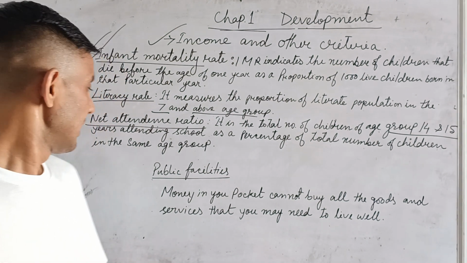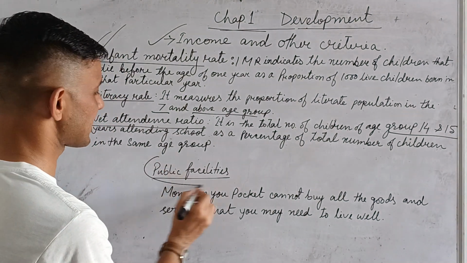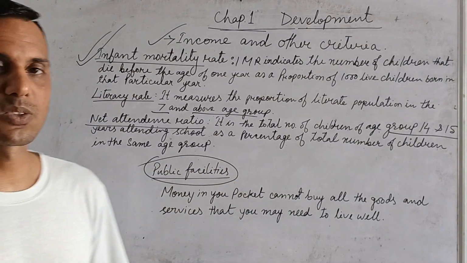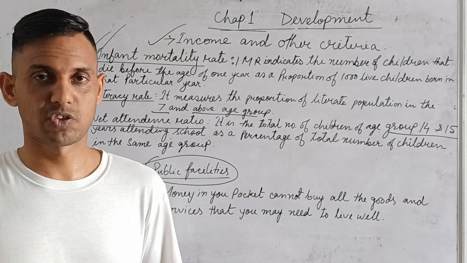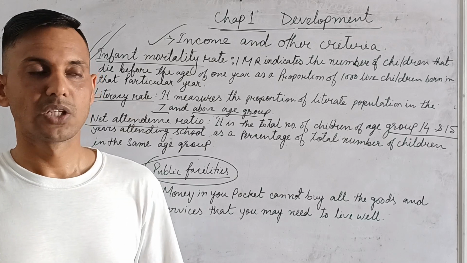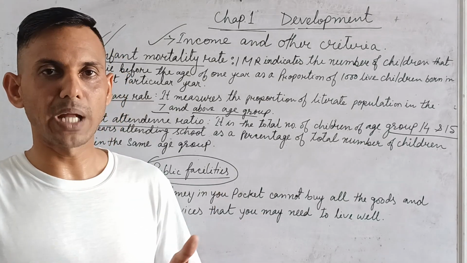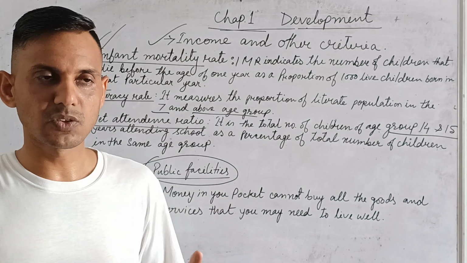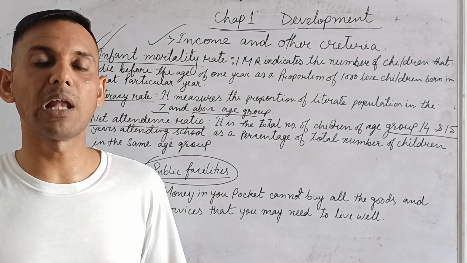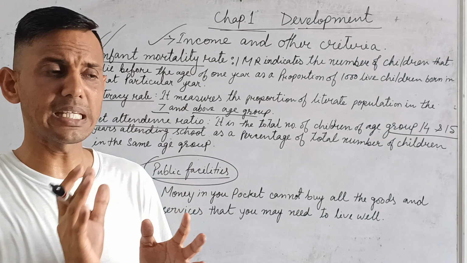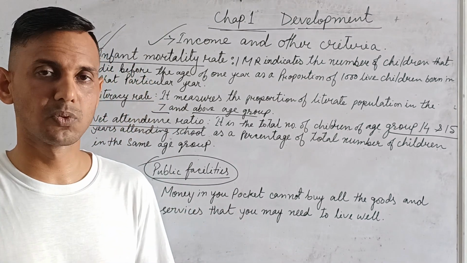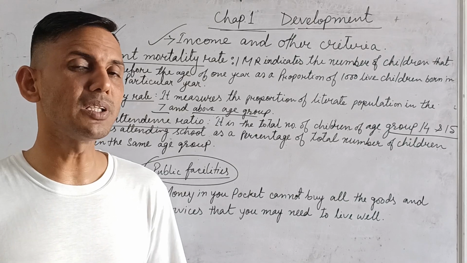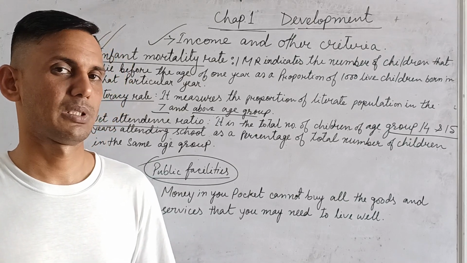Then you see the public facilities. We all know about public facilities, public goods, collective consumption. You are walking on the road, I cannot exclude you. We all have the same right. When we cannot exclude anyone from consumption, then this type of goods is called public goods. It means collective consumption is possible.